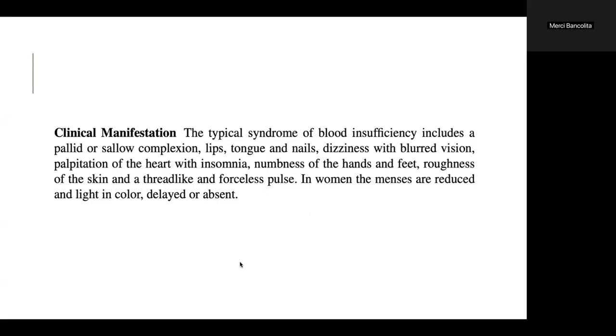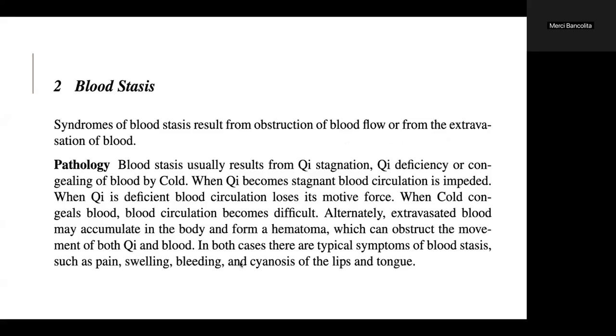Clinical manifestation. The typical syndrome of blood insufficiency includes a pallid or sallow complexion, lips, tongue, and nails, dizziness with blurred vision, palpitations of the heart with insomnia, numbness of the hands and feet, roughness of the skin, and a thread-like and forceless pulse. In women, the menses are reduced or light in color, delayed or absent.